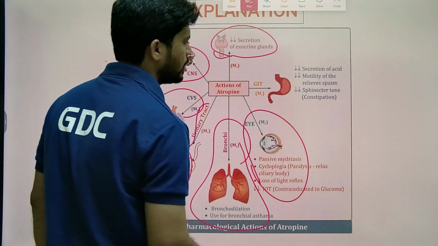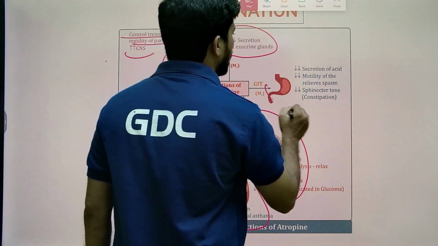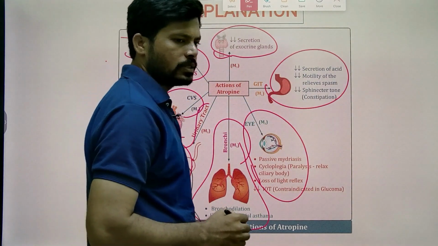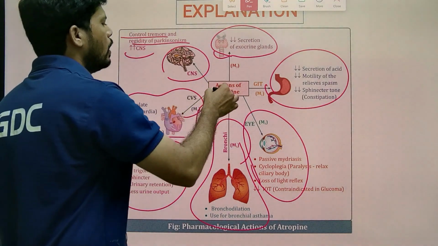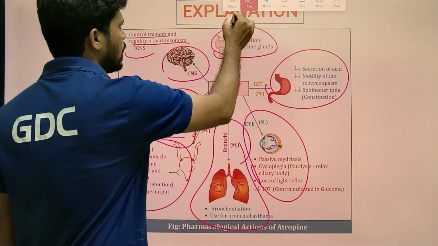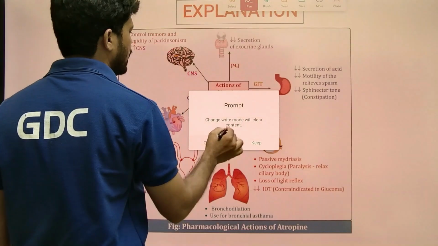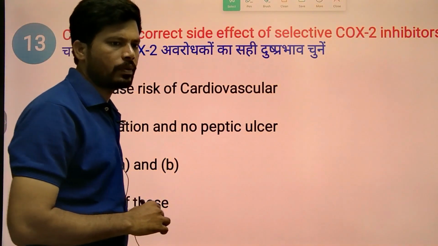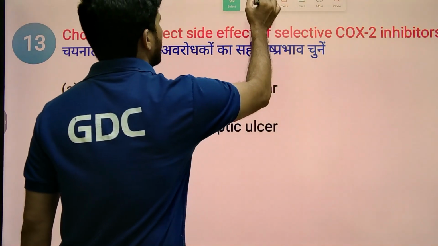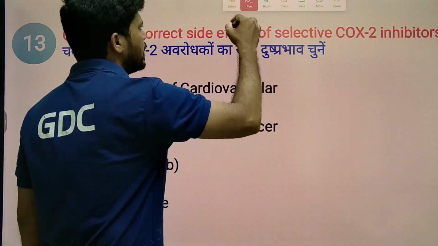On the eye, mydriasis, dilation of the pupil. On the GIT, it decreases secretions. All these atropine actions are opposite of acetylcholine. Acetylcholine is an endogenous neurotransmitter of the parasympathetic nervous system. So let's check the next MCQ.